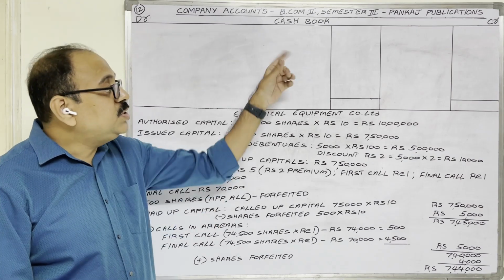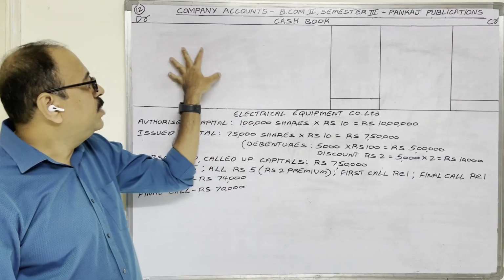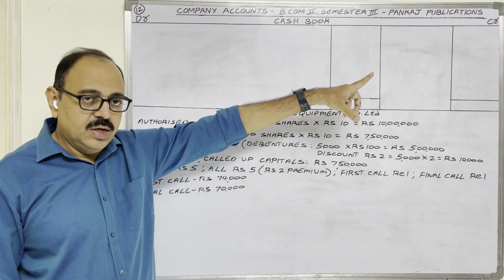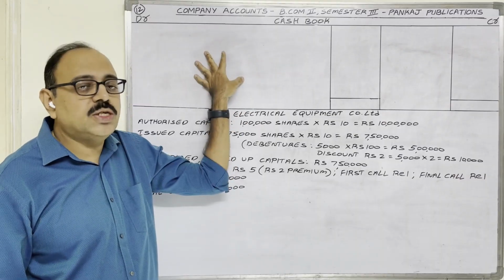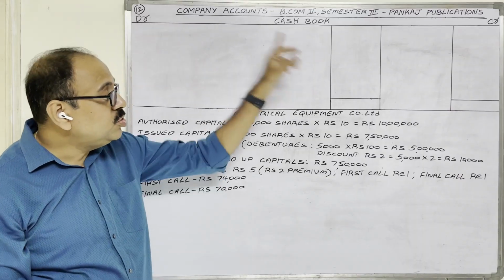First it is asking for the cash book now. Let us prepare the cash book. This is the format of the cash book. Particulars, amount, debit side, credit side. On the debit side we have to show more details now. That is why I left more space here. Cash transactions we are going to show here.